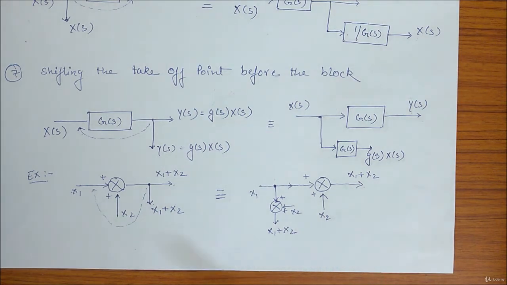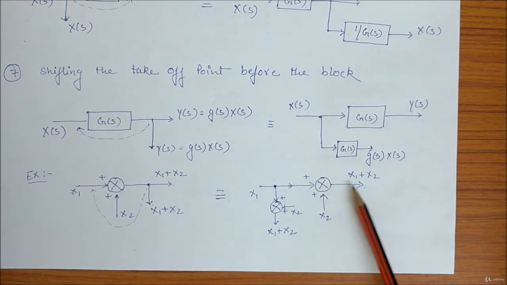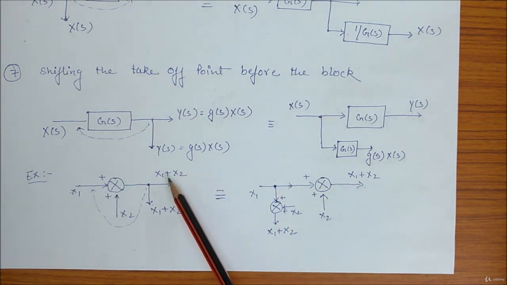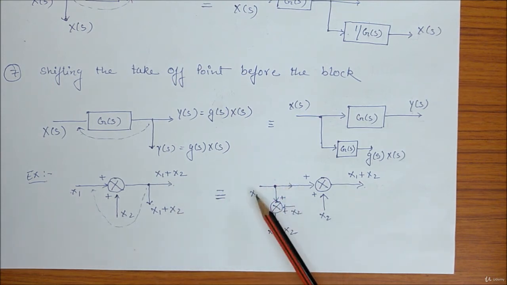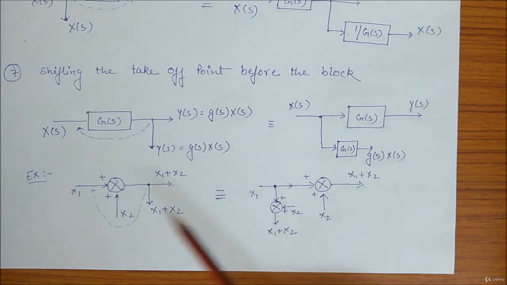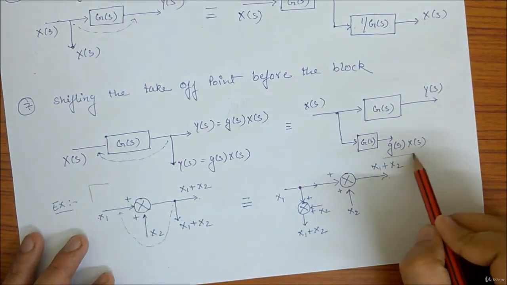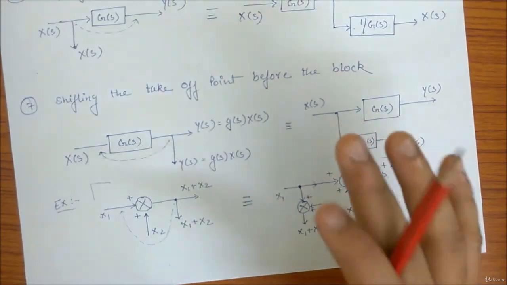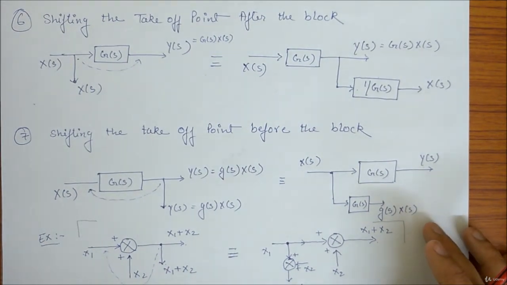Anyway, so we have this block here. You can see this summer I kept the same, so that my output was the same as the previous one, that is why I didn't do anything here. My takeoff point output was x1 plus x2, but in this case I had x1 only, so I designed it in such a way that I gave x2 and I got x1 plus x2. So that is how you will do this summing or shifting takeoff point or anything you can do. Just make sure that you keep the output the same.